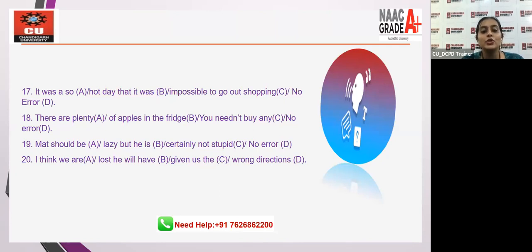19th: Matt should be lazy. Now, I shared with you that "should" is generally used for advice. So we will go ahead with probability, which is given by may, can. So Matt may be lazy, but he is certainly not stupid. That means part A of 19th is wrong. 20th: I think we are lost. He will have given us the wrong directions. Again, he may have given us the wrong directions. So part B is wrong.